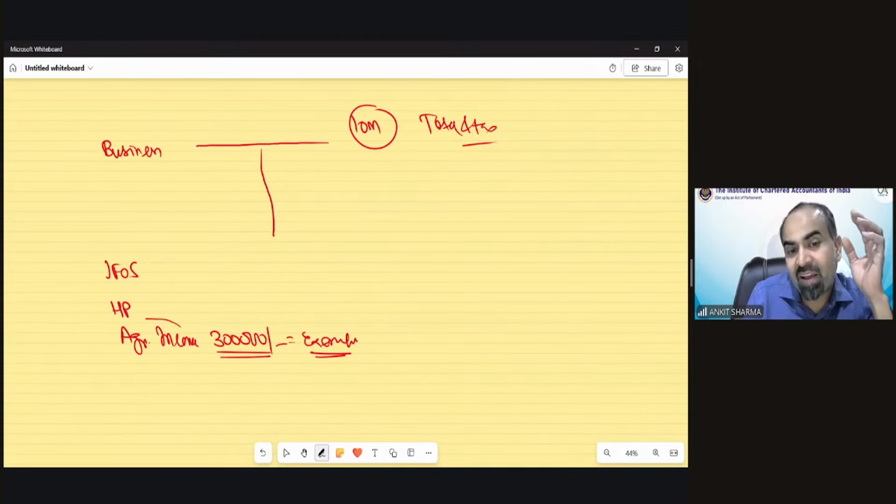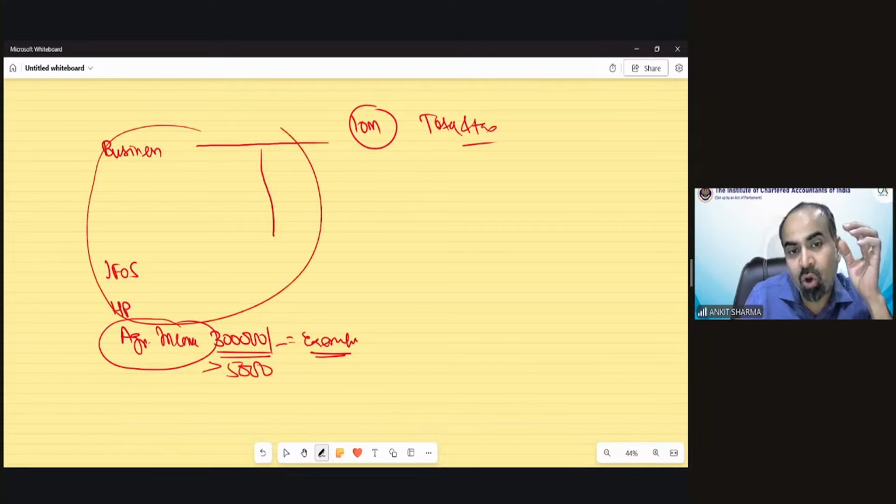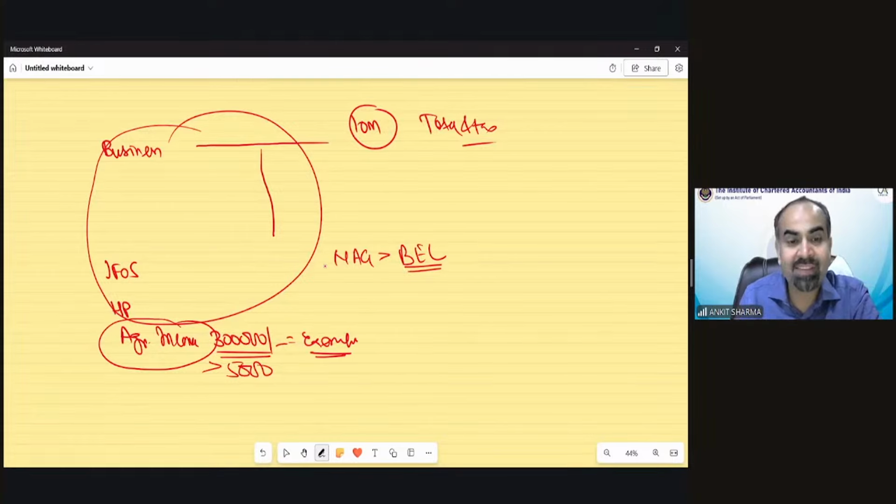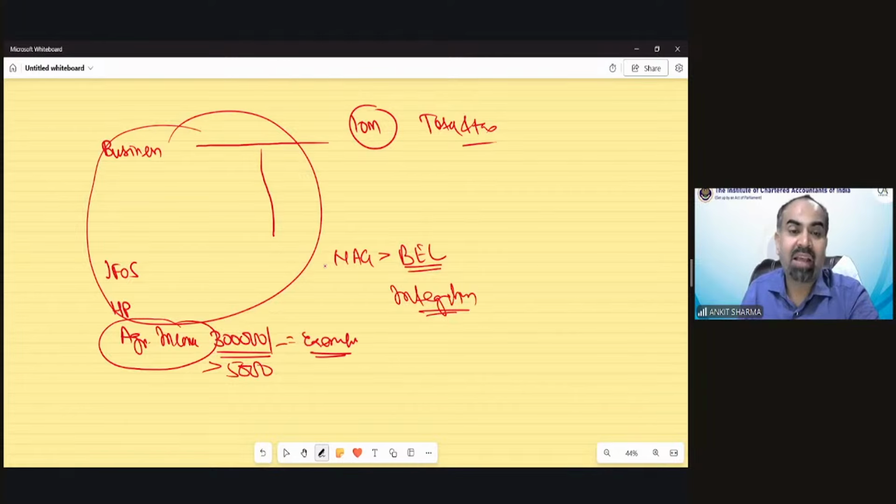Because if there is agricultural income which is more than 5,000 rupees and you have other non-agricultural income which exceeds the basic exemption limit, then you cannot exempt this part; integration would automatically be applicable. Then tax would not be calculated by excluding the agricultural income and just calculating tax on normal non-agricultural income. That would result in the wrong answer.